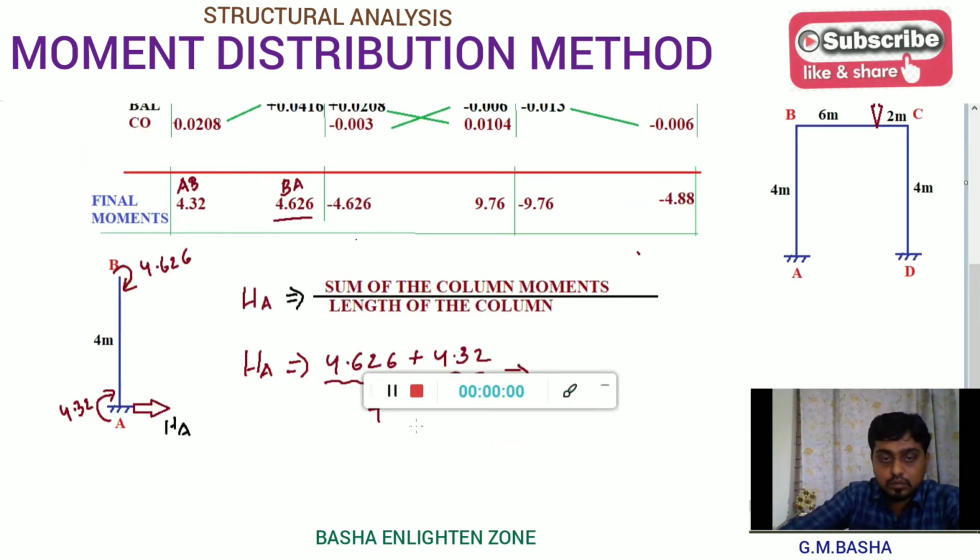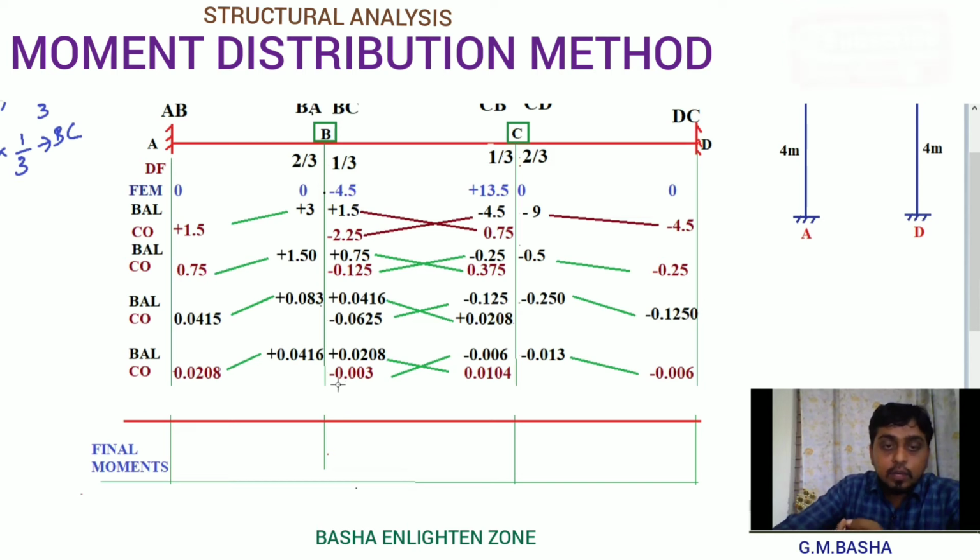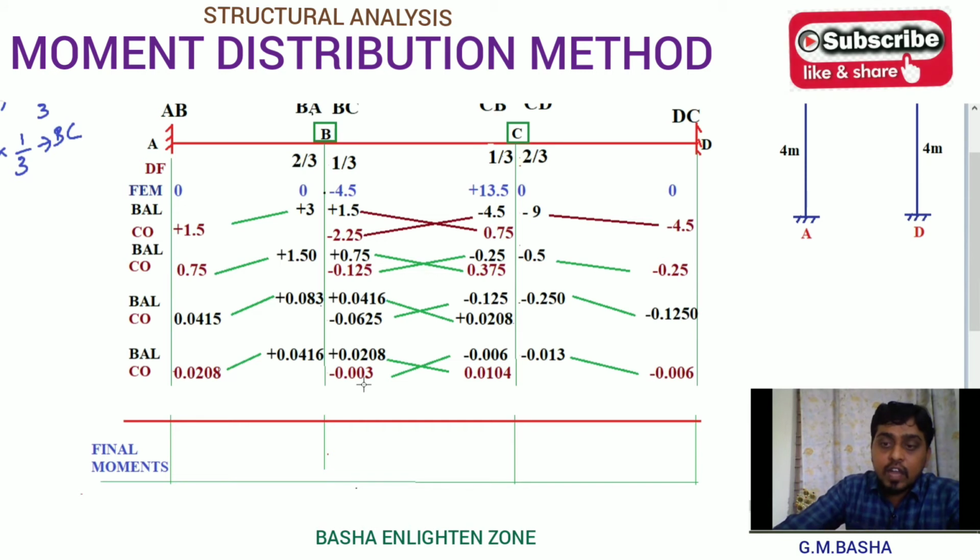See here, all these are the values for the various trials. So if you stop up to here with 1 digit after the decimal, maybe there is a chance of getting the value up to 4.5, but here I am going for one more trial. See here, after the decimal there will be 2 digits, that is 0.00. Then there is a chance of getting the value 4.6, so there is an error of 0.1, and the value will be within the range 4.5 to 4.6 only.